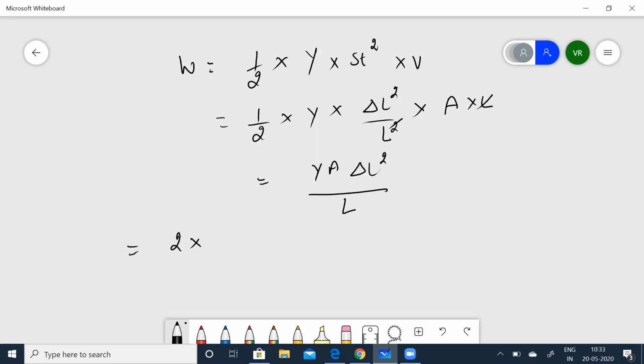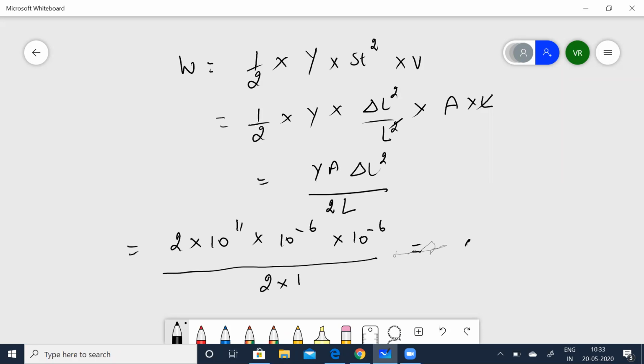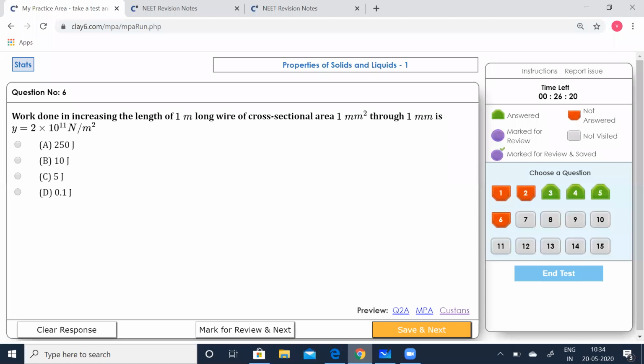2 into 10 to the power of 11 into 10 to the power of minus 6 into 10 to the power of minus 6, divided by L, which is 2 into 1. When you simplify this, the 2 and 2 get cancelled. You can just calculate the powers of 10. That gives you 0.1 joule. Let's see which option is correct. Option D is correct. Save that.